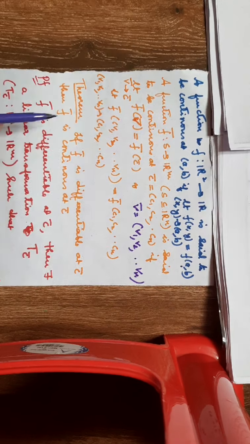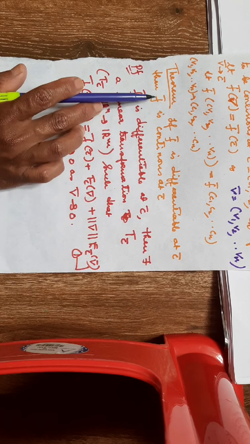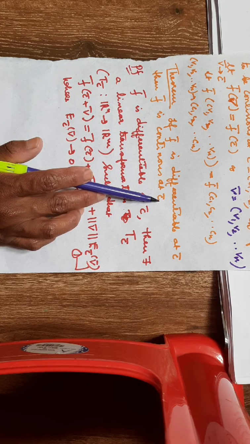Now let us prove this theorem. That is, if f bar is differentiable at C bar, then f bar must be continuous at C bar. We have proved for the case of f defined from R2 to R that if a function is differentiable at a point, then it will be continuous. However, the converse is not true. So let us prove it for the case of f bar: if f bar is differentiable at C bar, then f bar must be continuous at C bar.